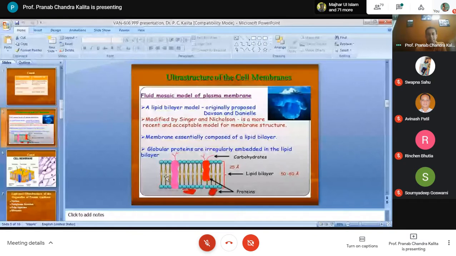Here is one point I forgot to tell you. The cell is covered by the plasma membrane, isn't it? So the cell interacts with two environments, the internal and the external environment. The internal environment means all the components of the cell.